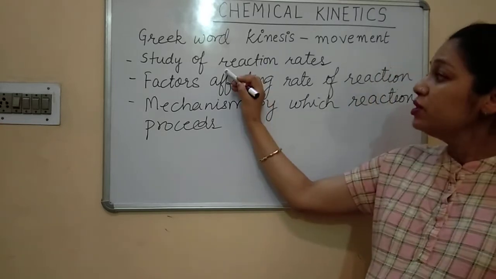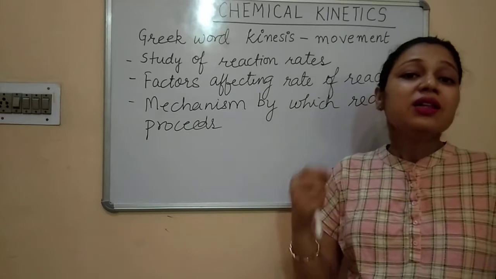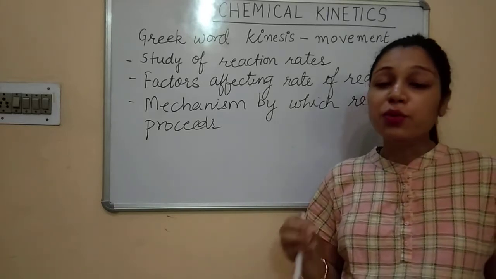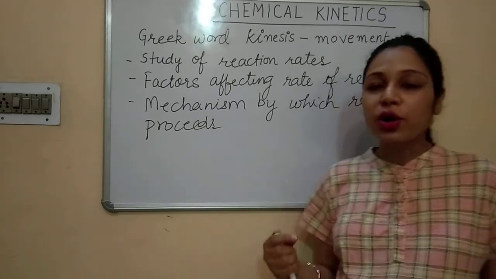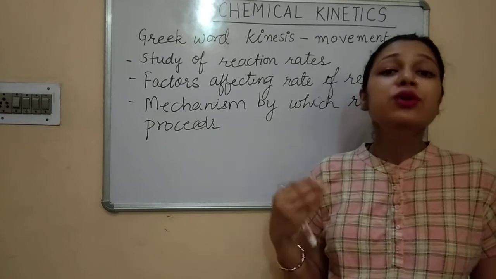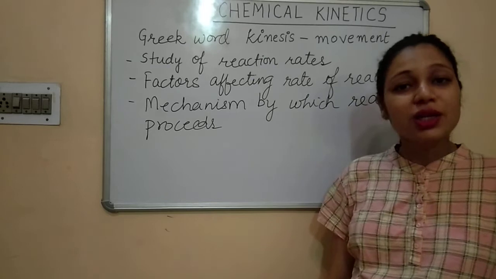So we'll study about the reaction rates. At what speed the reaction is occurring, whether the reaction is completing very fast or it is going moderately or it is very slow. So this is generally what we study in reaction rates.